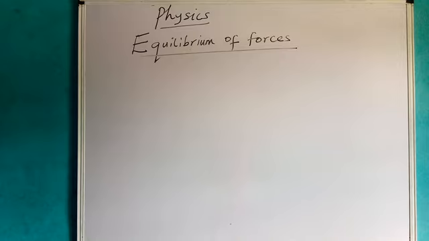If a body is at rest and remains at rest, then the equilibrium is said to be static equilibrium. But if a body is initially moving with some velocity and continues its motion rectilinearly with the same velocity, or if the body is rotating with some initial angular velocity and the angular velocity remains constant, then the body is said to be in dynamic equilibrium.